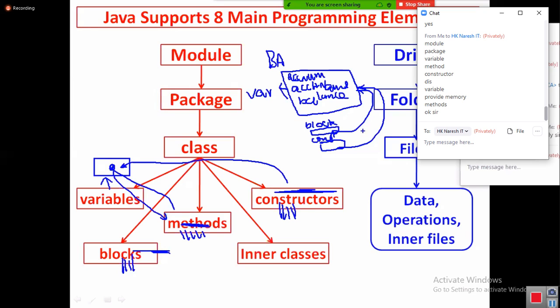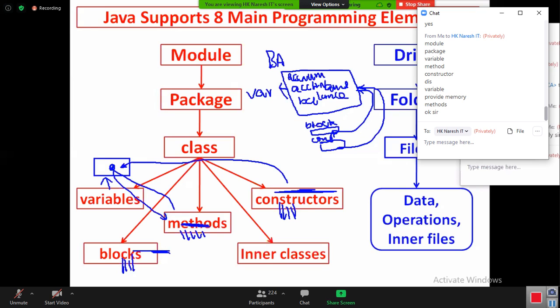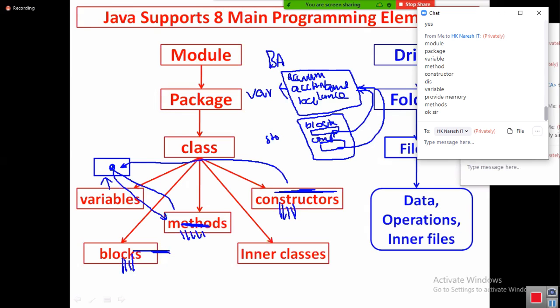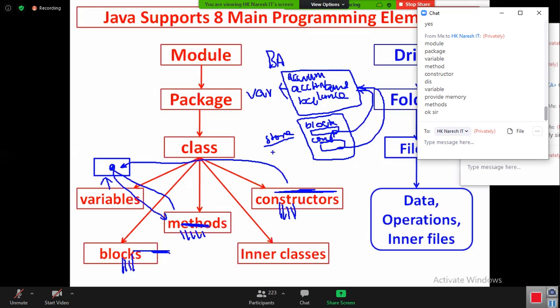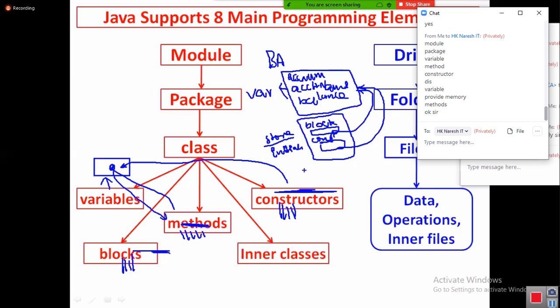Sir, why do we have two? That will come later. First you understand it. Block and constructor are meant for what? Storing value in the variable. That storing is also called initialization. Is it clear?